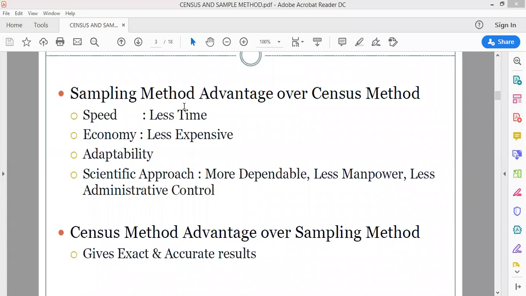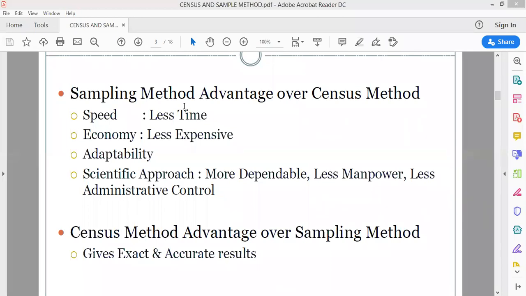Even if you are making Maggie at your home, you are not going to taste each and every noodle, that whether it is being cooked or not. No, you are just going to taste one spoon, right? Whether it is being cooked or not. You are just going to take one adequate number of sample. It will just tell you that it is being cooked or actually not. So that is the sample study.